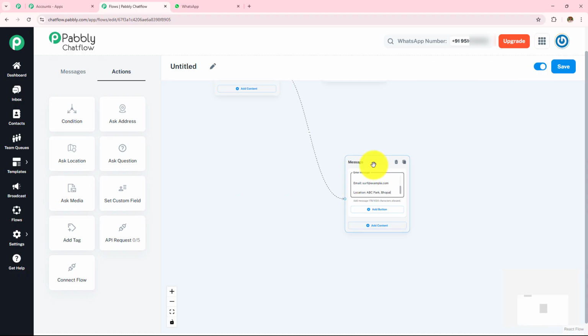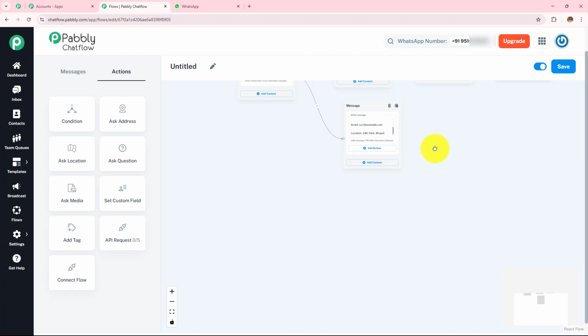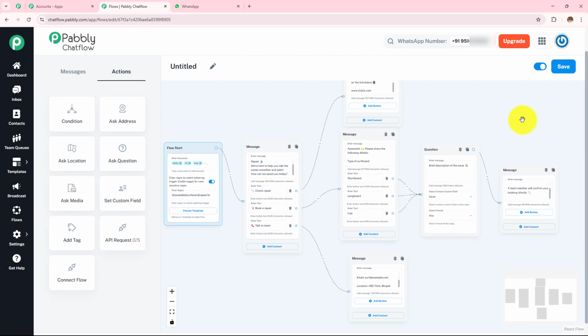So here we are done with this chatbot, and now we have to do an important step. We have to make sure that this chatbot is turned on, the button is toggled on, which means this chatbot is active. And then we have to make sure that we save this flow. So flow updated successfully, and now I also need to name this. So let's say the name of this flow is, so here I have entered the name as surfboard service. Now I am going to save this flow again. It is very important to save this flow, otherwise the messages will not be sent.